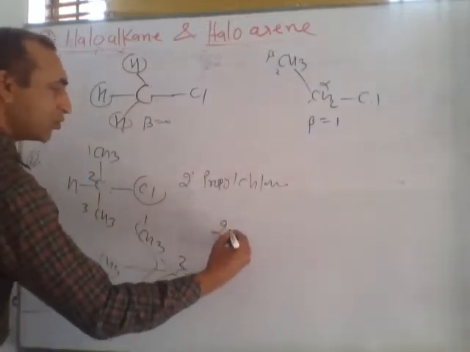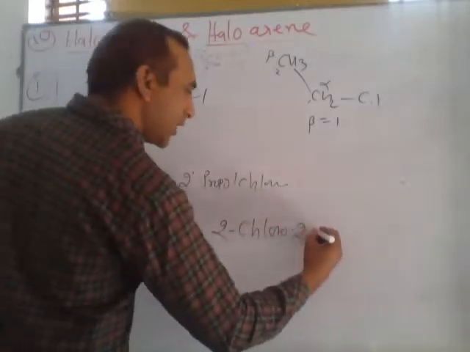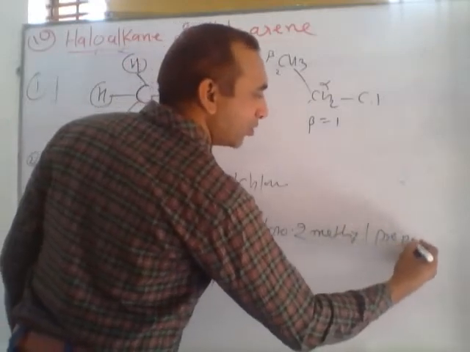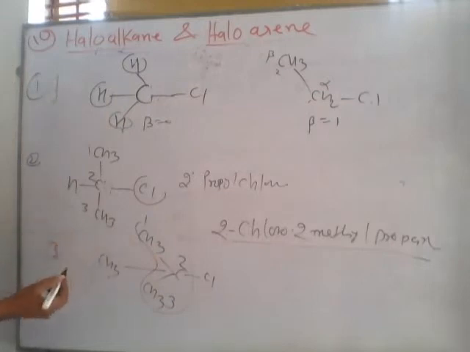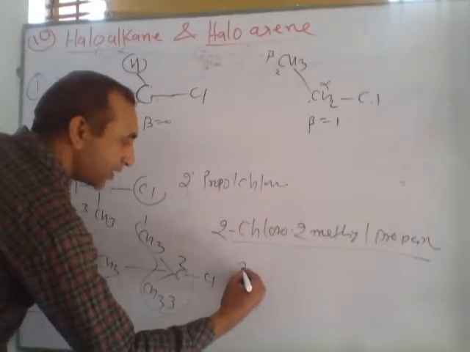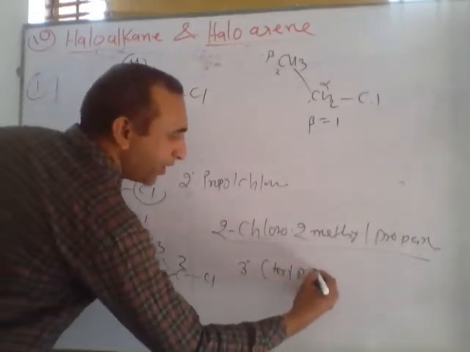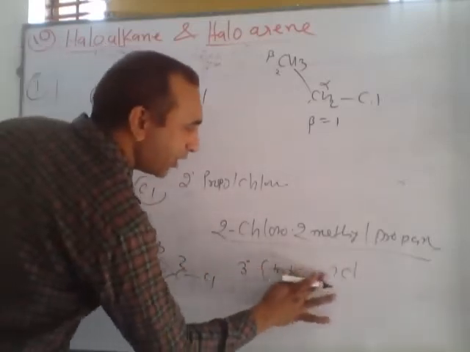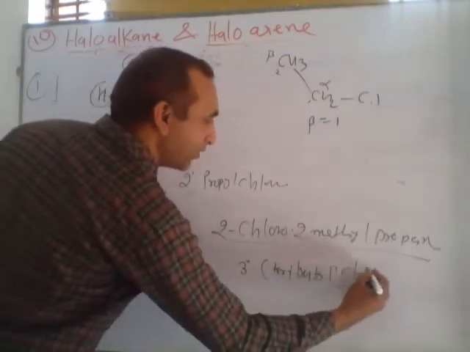So we can say 2-chloro-2-methylpropane. This is IUPAC system. In general, we can say the common name: tertiary propyl, sorry, there are 4 carbons, so we write here butyl, tertiary butyl chloride.